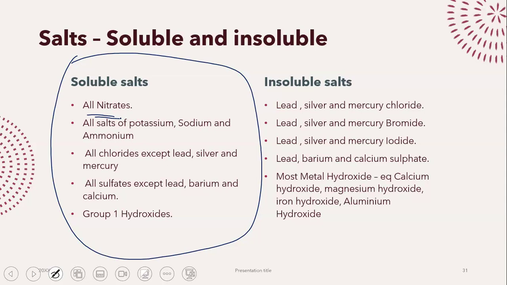Then, all chlorides except for three: lead, silver, and mercury. Learn the exceptions. That's the only ones you need that are insoluble. Anything other than that, magnesium chloride, aluminum chloride, calcium chloride, doesn't matter. It's soluble. Only three exceptions: lead chloride, silver chloride, and mercury chloride. And this rule applies, by the way, to all halogens. Chlorides, bromides, iodides, they're all soluble except for lead, silver, and mercury.